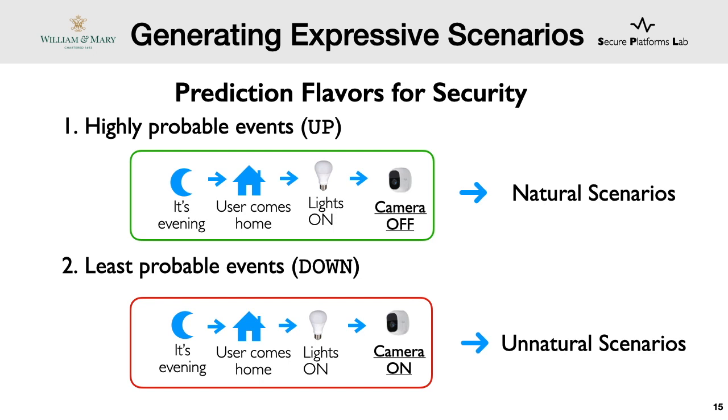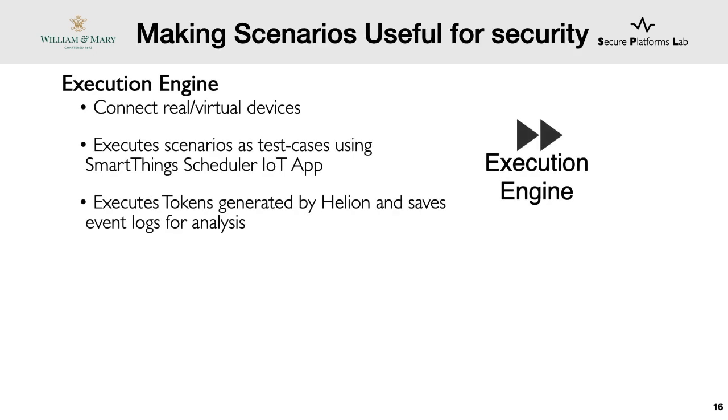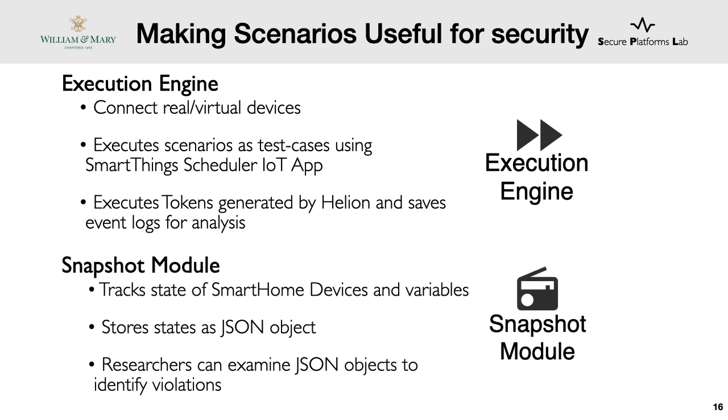Now that we have established that home corpus is natural and we can predict expressive scenarios, let's look at how they can be useful. For this, first we built an execution engine on top of SmartThings, which can take Helion scenarios and execute them as test cases. The engine generates logs that give us an event-by-event narration of how devices and platforms perform during execution. We also developed the snapshot module that tracks the evolution of states of individual devices and home as Helion scenarios are executed. Our implementation generates these snapshots, which are represented as JSON objects. These snapshots can be examined by the researchers to identify safety, security, and privacy violations.